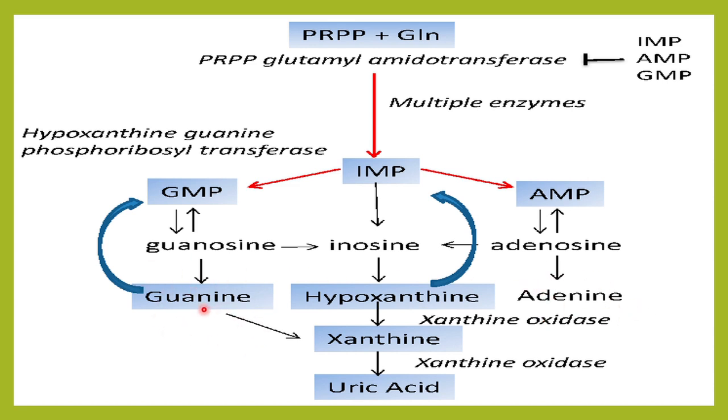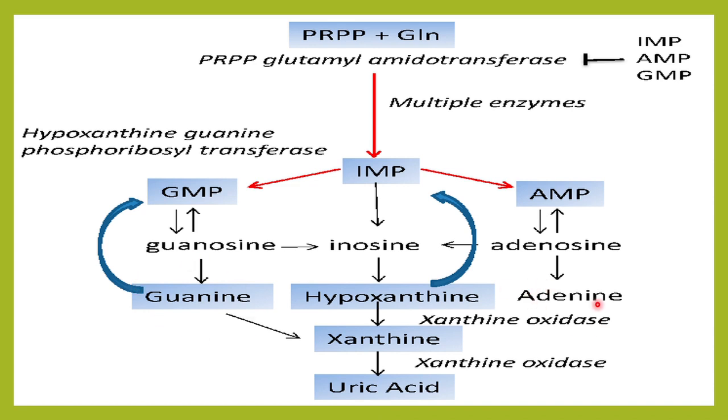So these purines are adenine and guanine. So the purines are formed. Now when the purines are formed, they will be utilized, and whatever is left after utilization we have to degrade. So how will this guanine and adenine be degraded? It will become hypoxanthine, xanthine, and then uric acid.